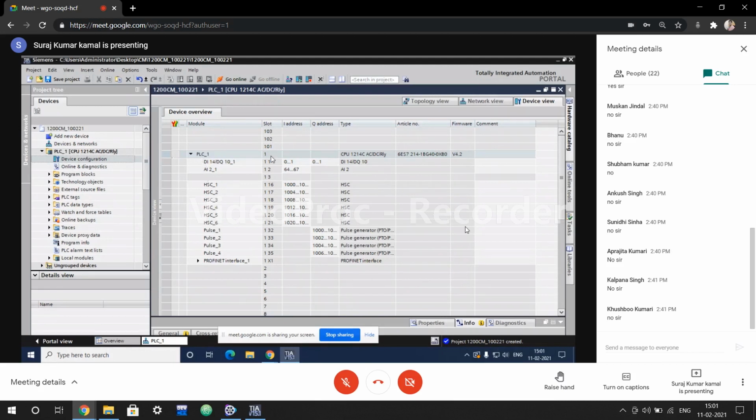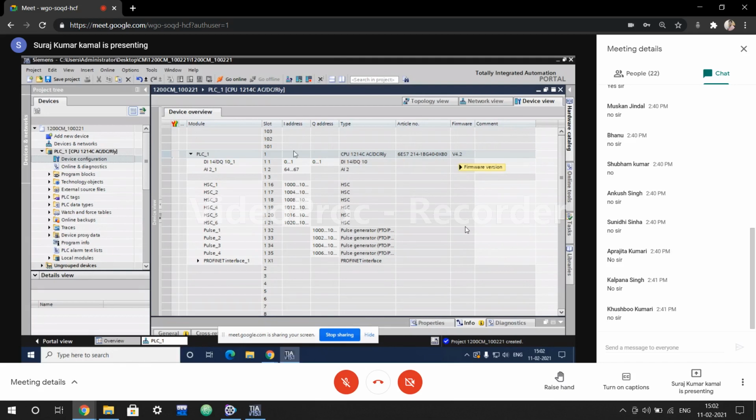PLCs mounted at 1, and it has digital inputs and outputs. So 14 digital inputs, 10 digital outputs, and 2 analog inputs with it. It is mentioned over here, and 6 high-speed counters and pulse generators. These are the information. Now you can see the CPU number, article number, the serial number, and version.